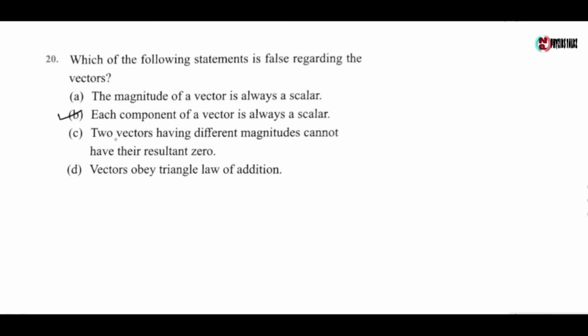Now for option C, two vectors having different magnitudes cannot have their resultant 0, because vectors should have resultant 0 when they are equal and opposite in direction. Option D, vectors obey triangle law of addition. It is also a correct statement.